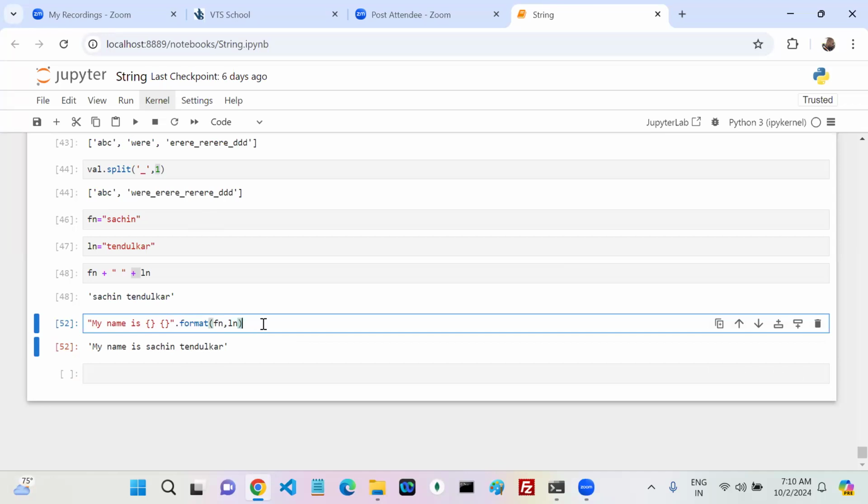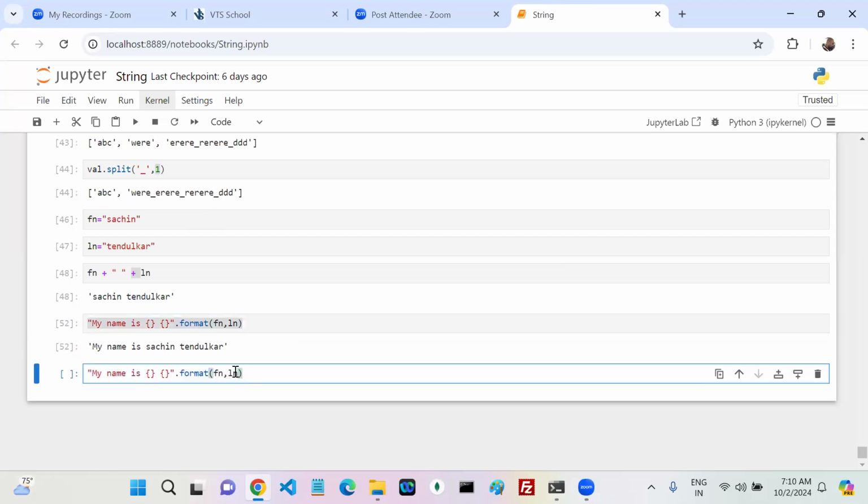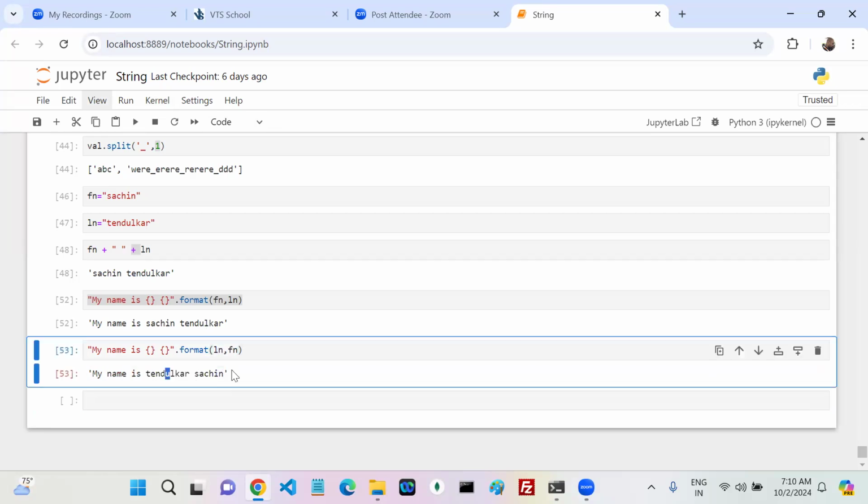Understood or not? Now, for example, if I write like this, in this syntax, does order matter or not? See, if I write ln and fn, then what happened? The first value is ln, the second value is fn. If I run, my name is Tendulkar Sachin. Okay, order matters here. Yes, no?